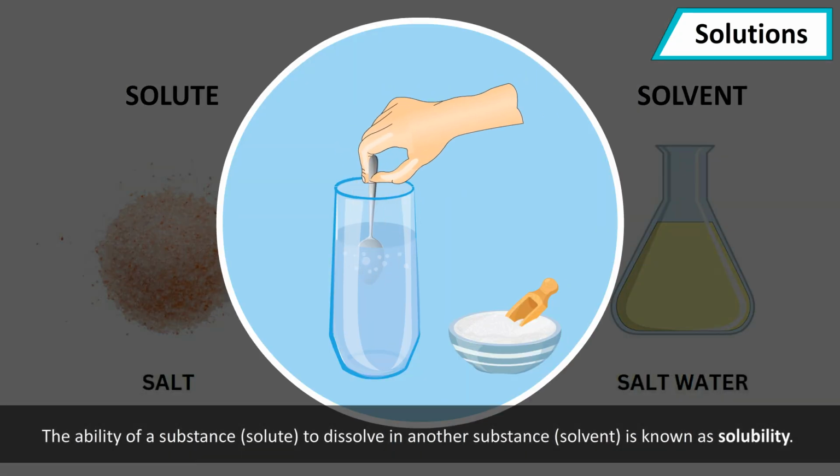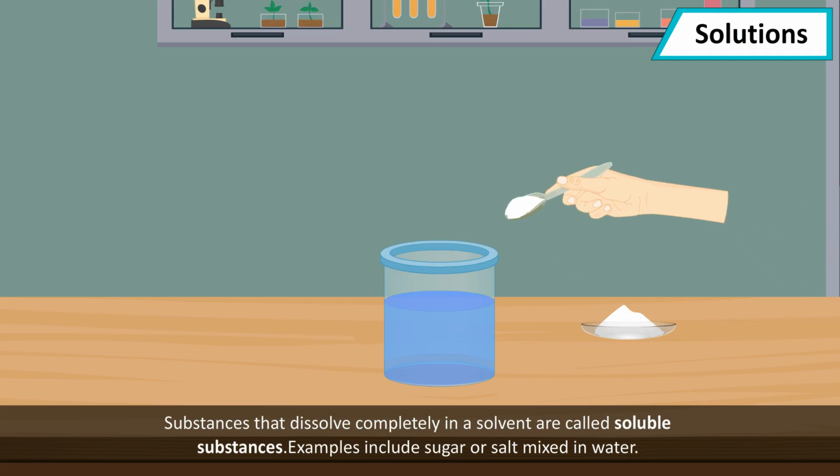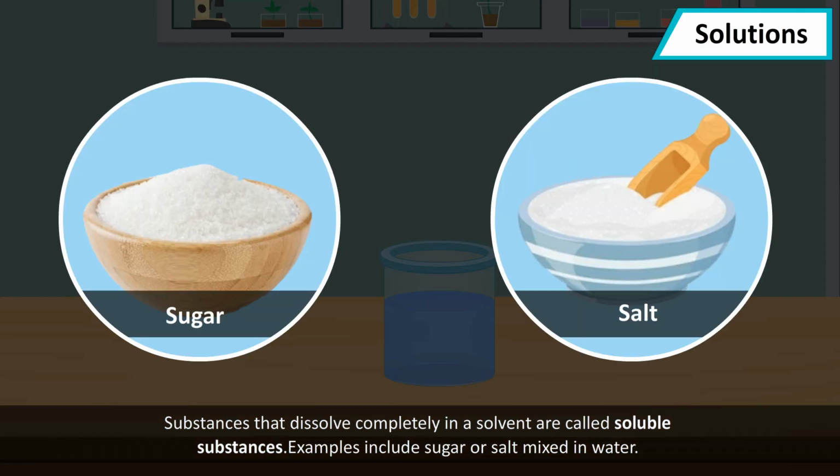The ability of a substance to dissolve in another substance, solvent, is known as solubility. Substances that dissolve completely in a solvent are called soluble substances. Examples include sugar or salt mixed in water.